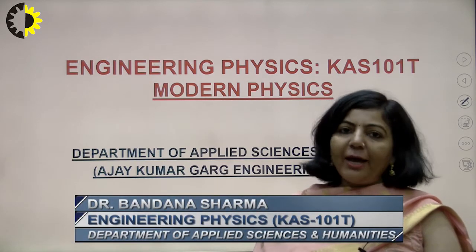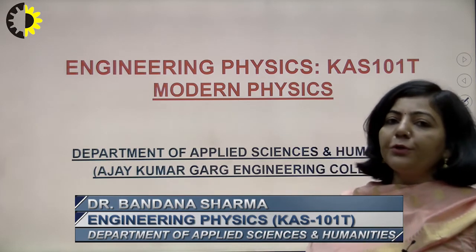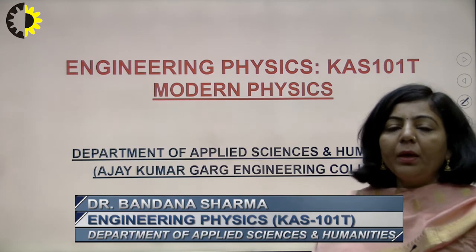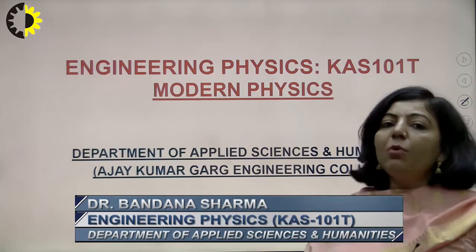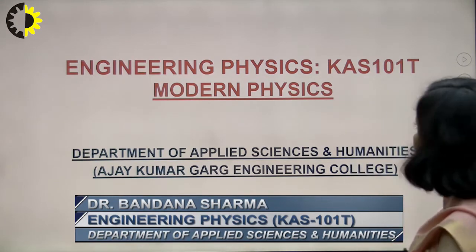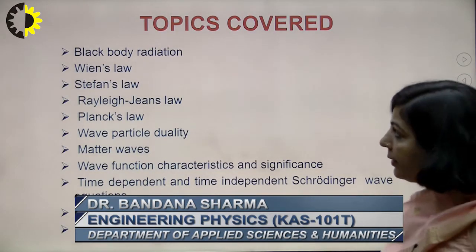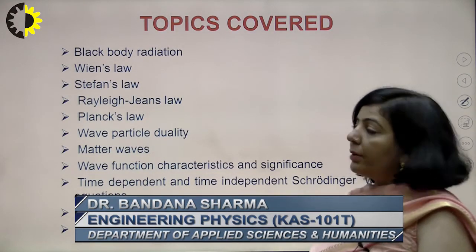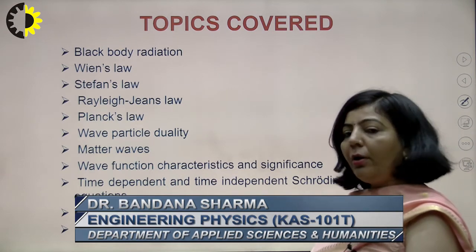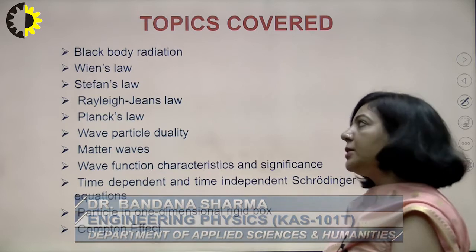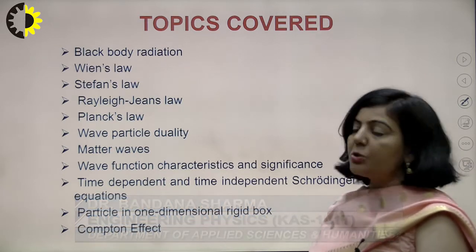The subject which I am teaching is Engineering Physics, and the code is KAS 101T. The topic which I have started is Modern Physics, and under this Modern Physics, the various topics which we are covering: black body radiation, Wien's law, Stefan's law, Rayleigh-Jeans law, Planck's law. We have already covered all these topics under black body radiation spectrum.